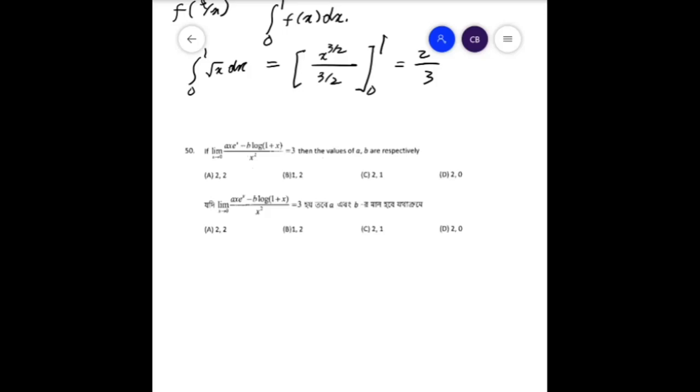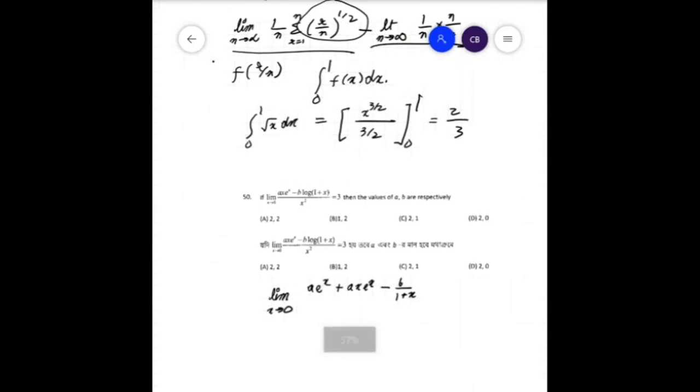Now just to simplify, we can write this as limit x tends to 0, a e to the power x plus a x e to the power x minus b by 1 plus x, whole divided by 2x.